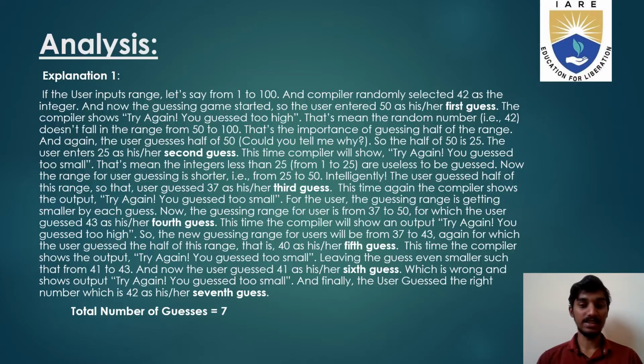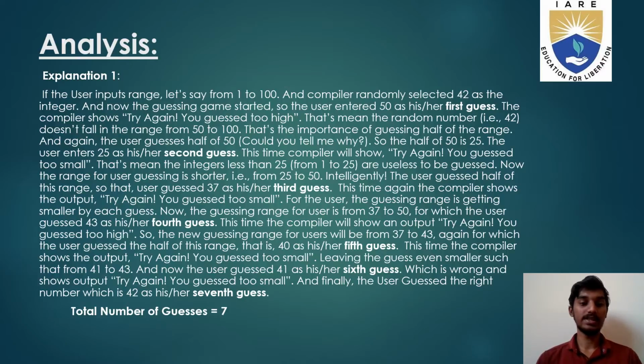So with each guess the user is decreasing the range to be guessed from. It is getting smaller and smaller with each guess. Now the range is going to be from 37 to 50, for which the user might guess 43 as the fourth guess. This time the compiler will show try again, you have guessed too high.